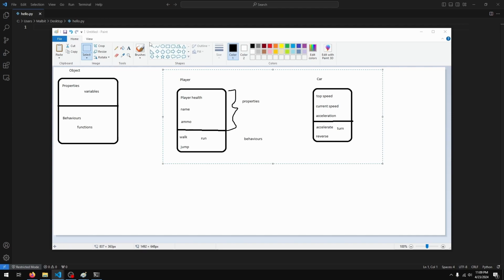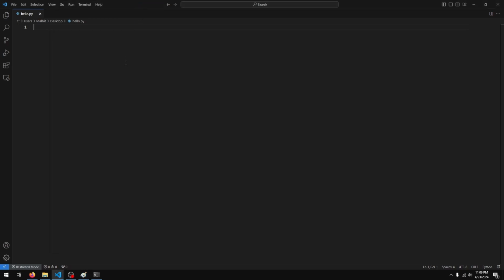We'll create a class for our player that we have here. Okay. So to create a class, we first type in class and then our class name. In this case, I'll just call it Player. And you'll see Python indents the code for us. So whatever is indented by, in this case, 4 spaces, will belong to this class.